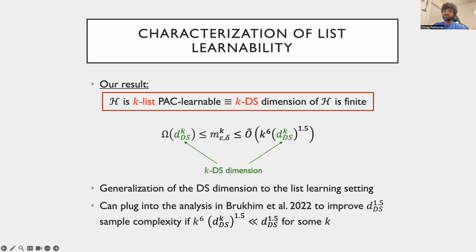Namely, if for some k, the factor k to the 6 times KDS to the 1.5 happens to be much smaller than DS to the 1.5, one can plug in the list learner from our analysis to obtain a better sample complexity.